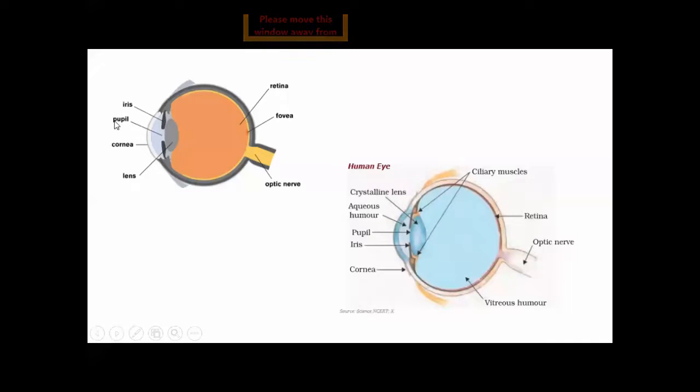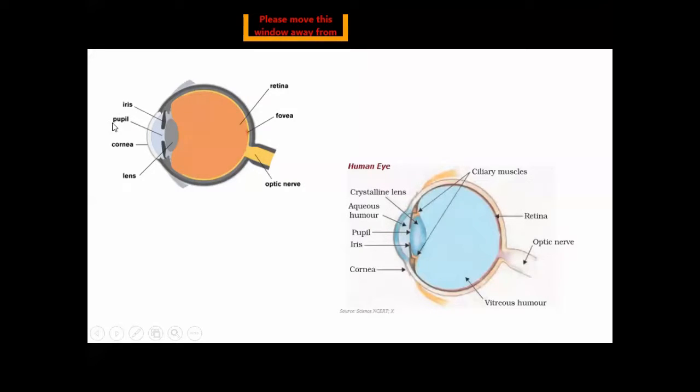Now, here is the iris. The iris is the colored part of the eye. It is a band of muscle and it is called the iris. In the center of the iris, there is a hole. And this hole is called pupil.